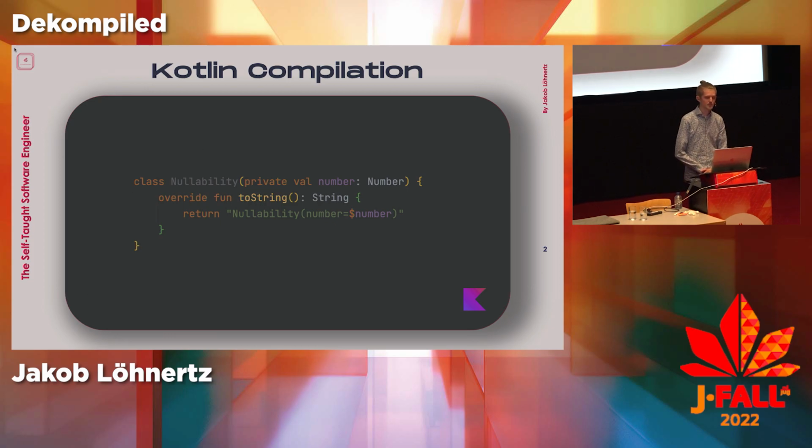Here you see a very, very simple example. One of the big common features is the nullability that Kotlin offers, which, as you know, Java does not have. Everything is nullable apart from primitives. So we have a very simple setup here. It's just a simple constructor that accepts a number. If you're not super familiar with Kotlin, this does not accept a null value. Otherwise, it would have to be a number question mark.